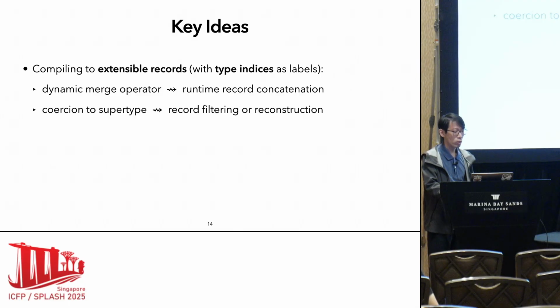And in this way, we can compile the dynamic merge operator to runtime record concatenation. Since our language involves a lot of type coercion, or type conversion, or typecasts, as you want, this feature is compiled into record filtering or reconstruction because our subtyping is more complicated with distributivity over the intersection types.